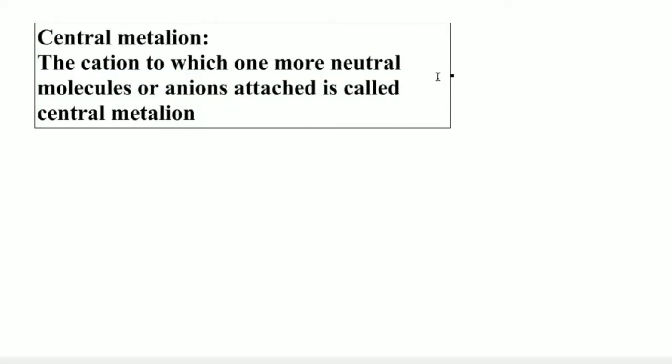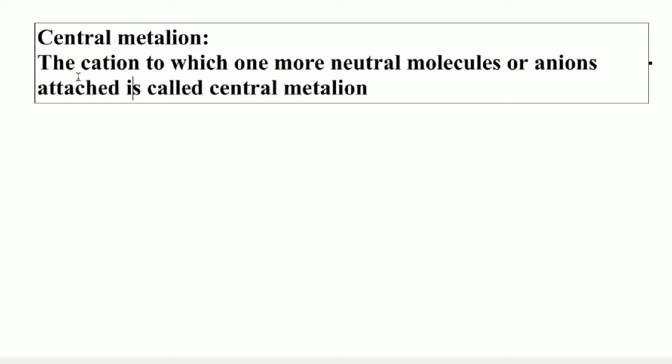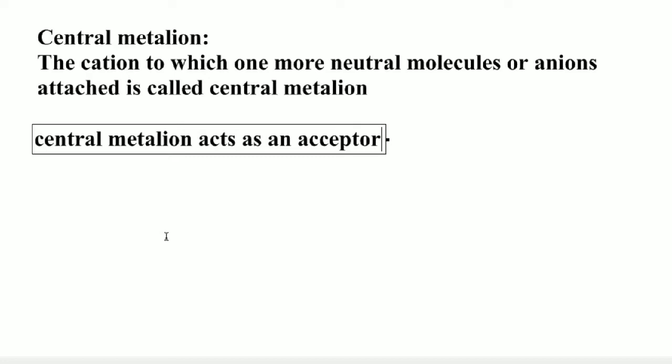Students, here the central metal ion acts as an acceptor.